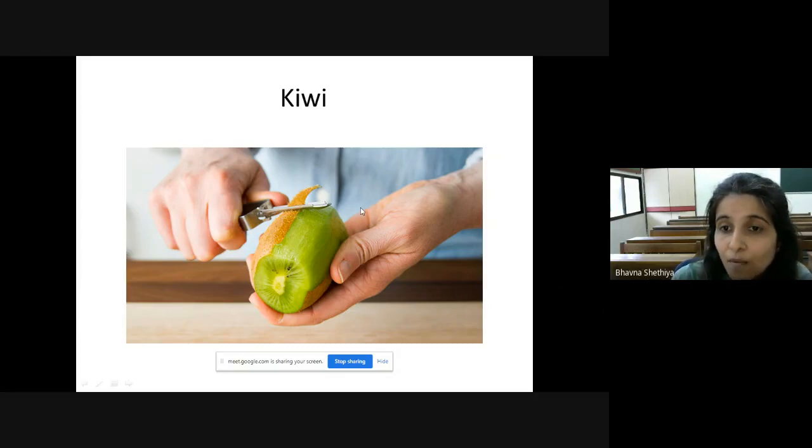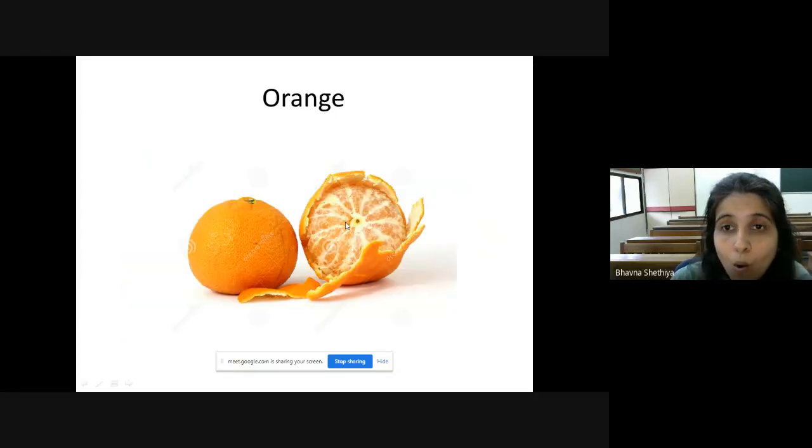Right. Now the next fruit is orange. Which vitamin does it contain? Do you know? It contains vitamin C. It's full of vitamin C and it's a very juicy fruit. And what is the taste of this fruit? It has a tangy taste. Thoda khatta, thoda meetha.